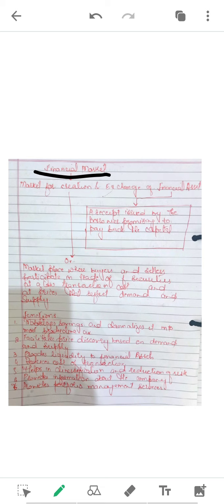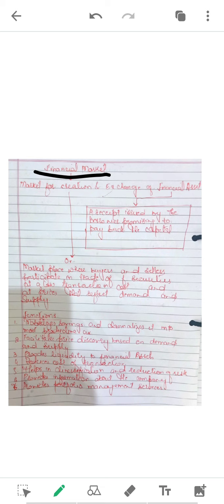We all know that financial market is one of the components of the financial system. But what is the use of financial market? Where is it used? What is its requirement? What actually is a financial market? In simple words, a financial market is a market where financial assets, financial instruments or financial securities are created and/or exchanged. Got it? Financial market is the market for creation and exchange of financial assets.